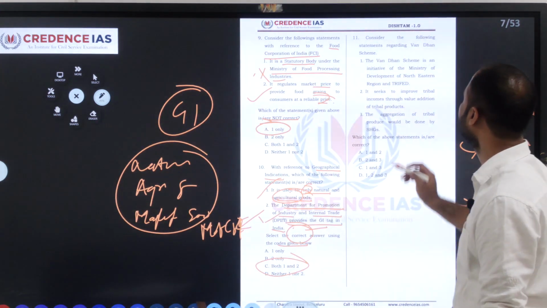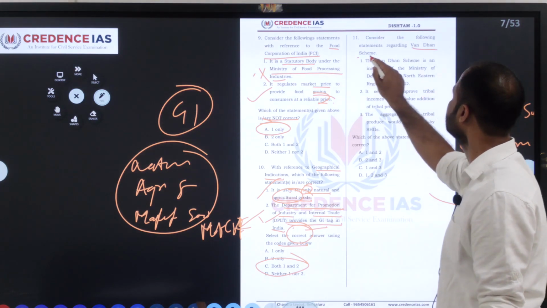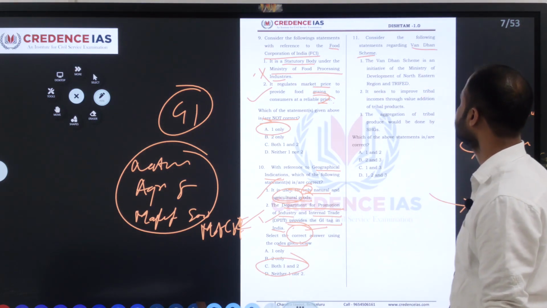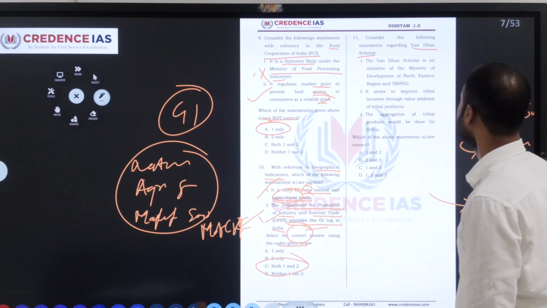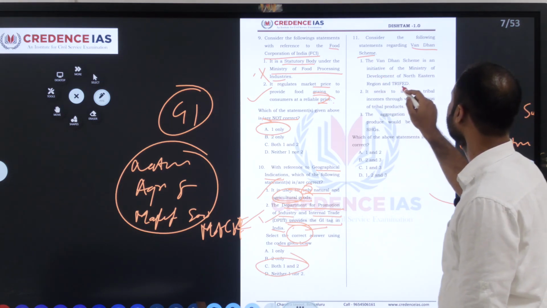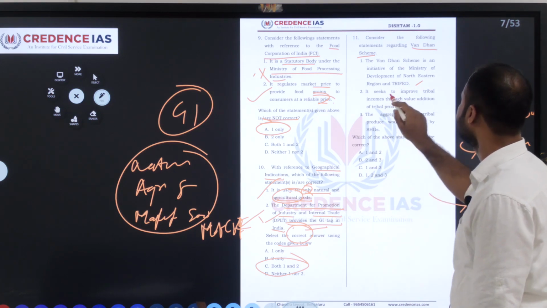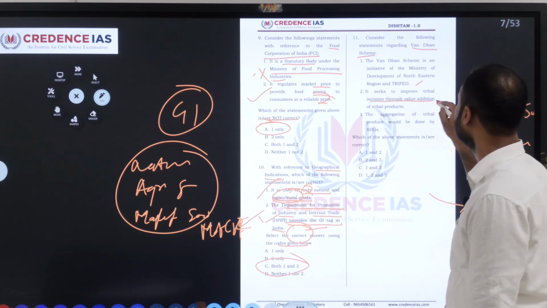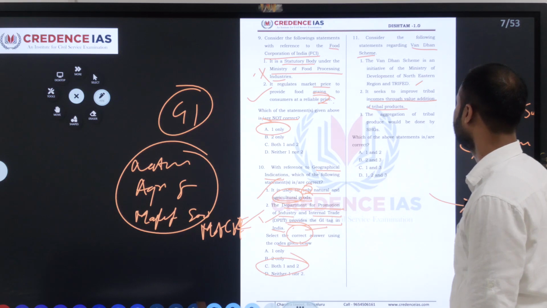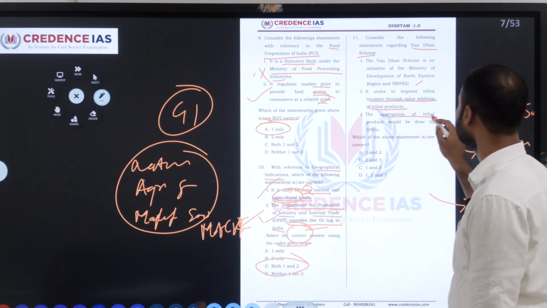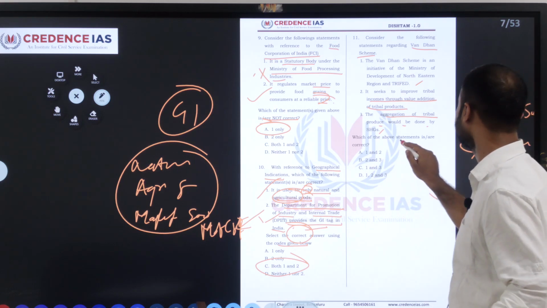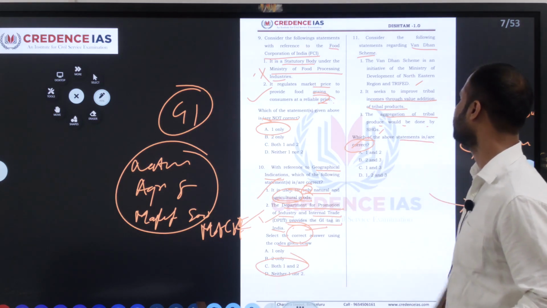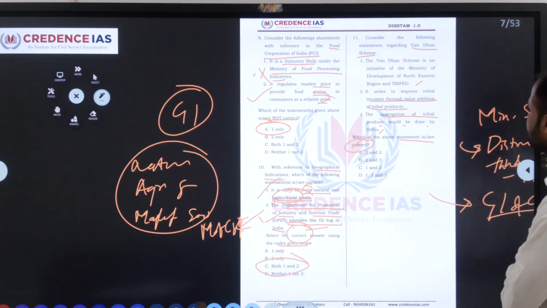Consider the following statements regarding the One Dhan scheme. The first statement says that the One Dhan scheme is an initiative of the Ministry of Development of Northeastern Region and TriFed. The second, it seeks to improve tribal income through value addition of tribal products. The third statement, the aggregation of tribal products would be done by self-help groups. Which of the following statements are correct?